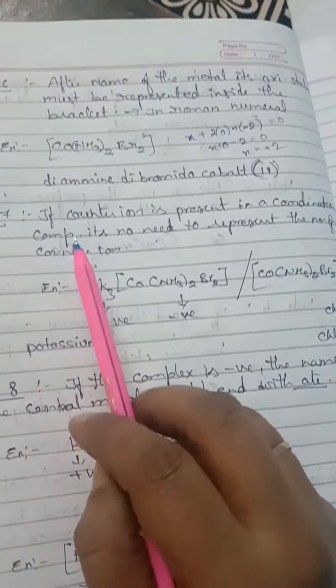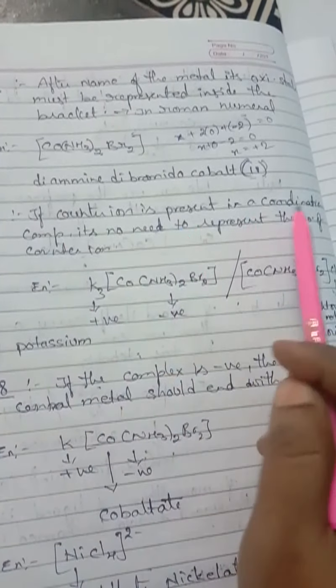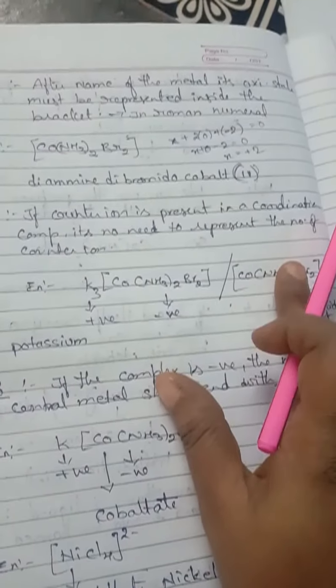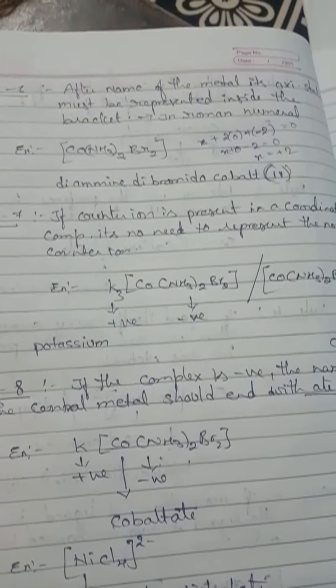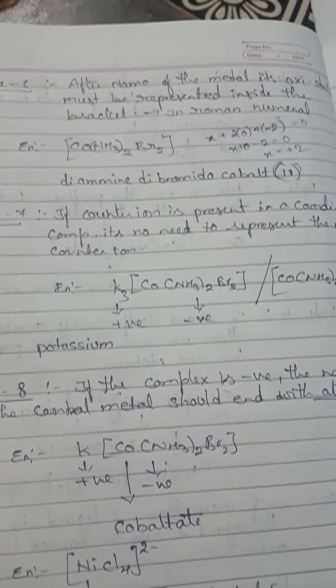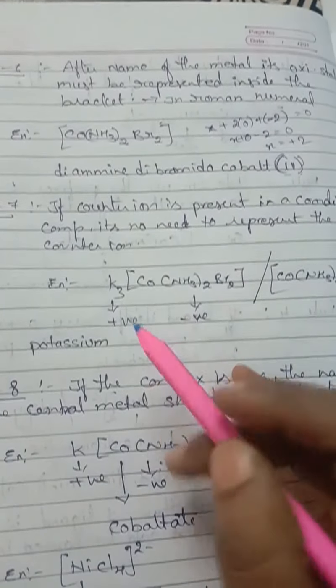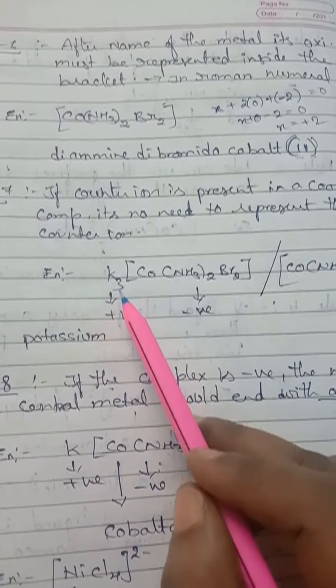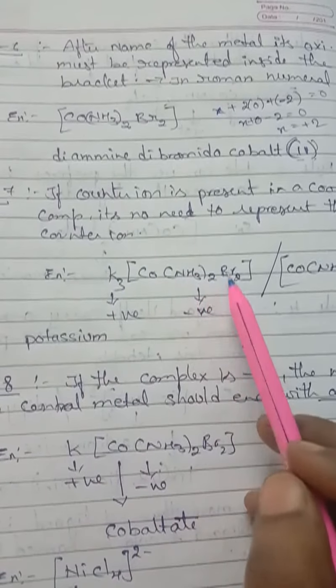Now the seventh rule. If a counter ion is present in a coordination compound, there is no need to represent the number of counter ions, children. Simply writing their name is enough. So look at here, here a counter ion is there. K3 Co(NH3)2Br2.